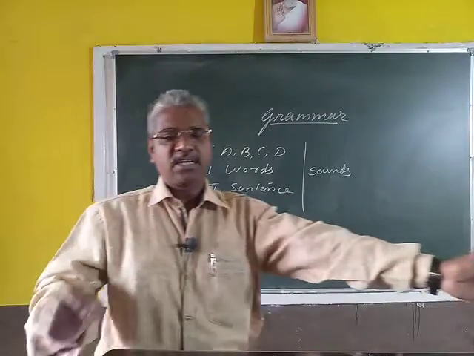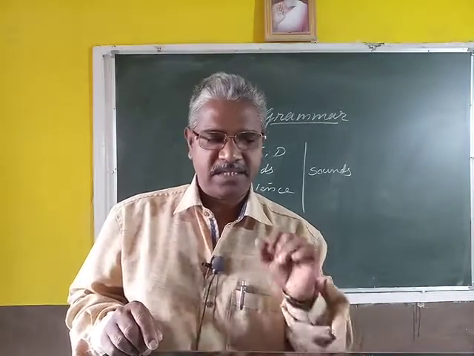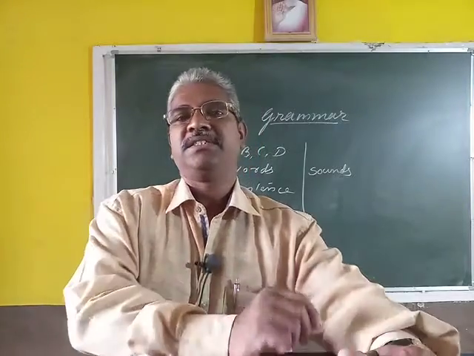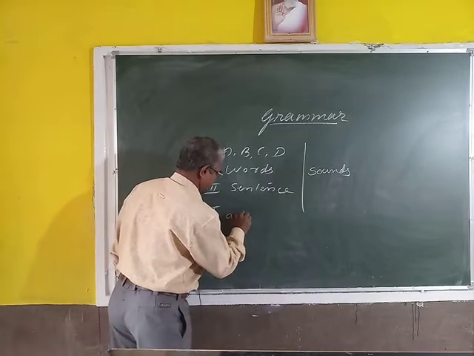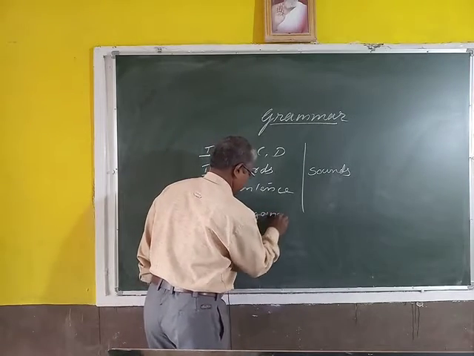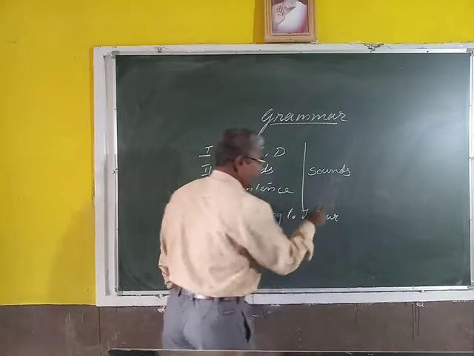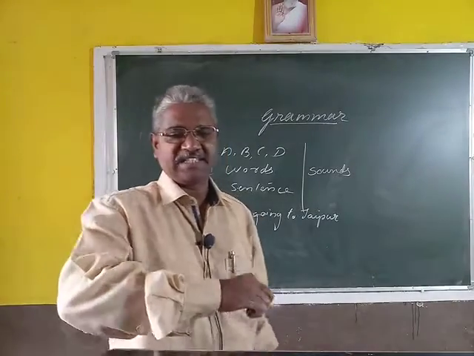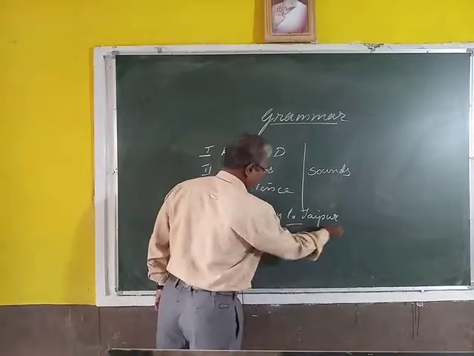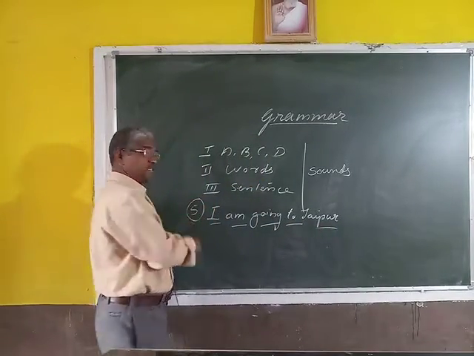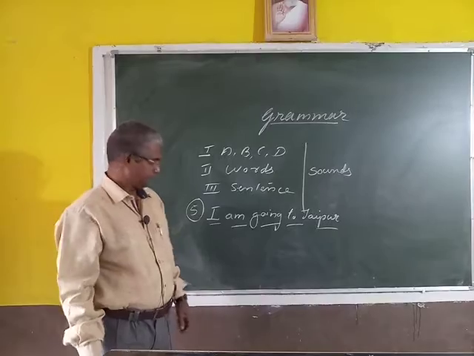Here it is a study of words, spelling, vocabulary, opposites, synonyms, and how they are used in a sentence. If you want to write a sentence, I am going to Jaipur. It is a sentence. And in this sentence, how many words in total? 1, 2, 3, 4, 5. Total 5 words we can see in this sentence. I am going to Jaipur.